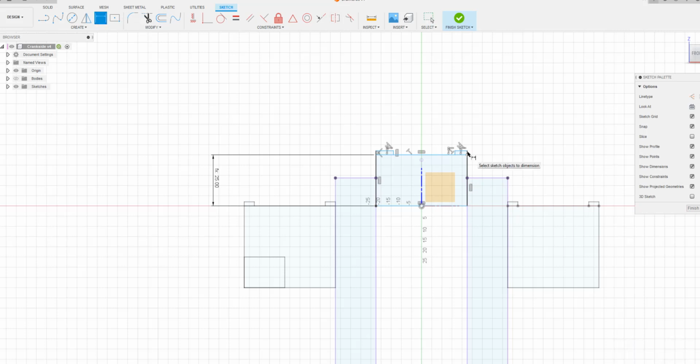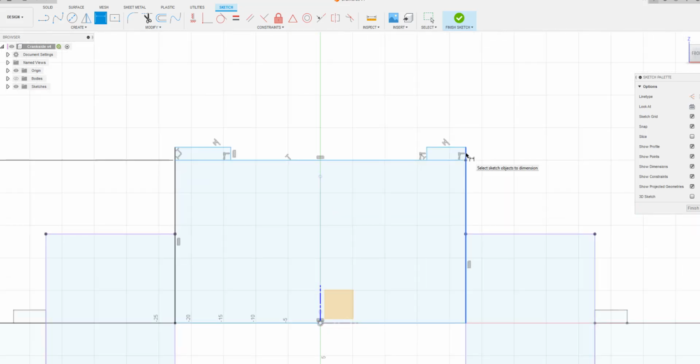Dimension here, dimension of this is 2, and then the dimension of this is the same thing as the sleeve. And we want an equality here.